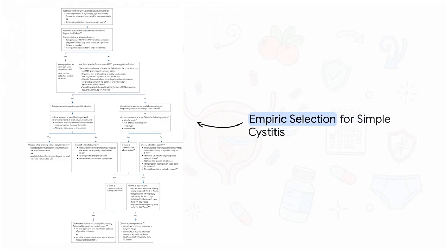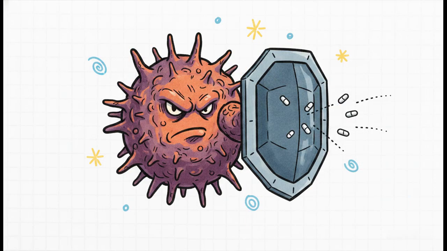But notice what is glaringly absent from the first-line list. Fluoroquinolones. We absolutely must avoid these broader spectrum agents up front for simple cystitis whenever we possibly can. And why are we so fiercely protective of our broad spectrum antibiotics? Well, it's largely because of the global emergence of the ST131 clone of uropathogenic E. coli. This thing is a major driver of fluoroquinolone-resistant and ESBL-producing infections worldwide. Literally every single time we unnecessarily use a fluoroquinolone for simple cystitis, we're exerting this intense selection pressure that favors these highly resistant, really dangerous clones.